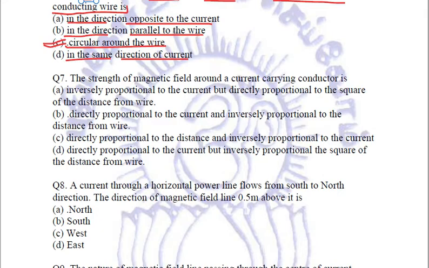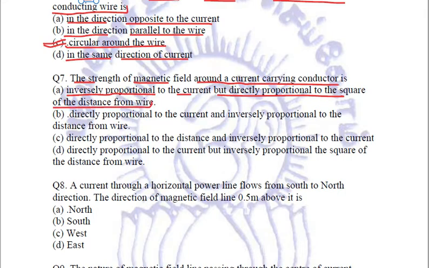Coming to the next question, the strength of magnetic field around a current carrying conductor is, let us see, is it inversely proportional to the current but directly proportional to the square of the distance from the wire?